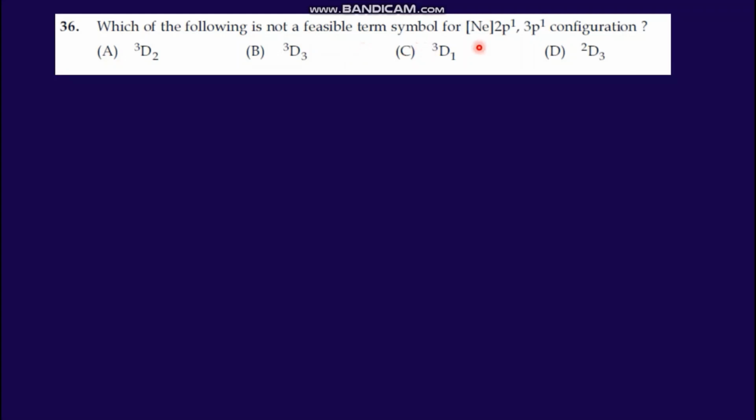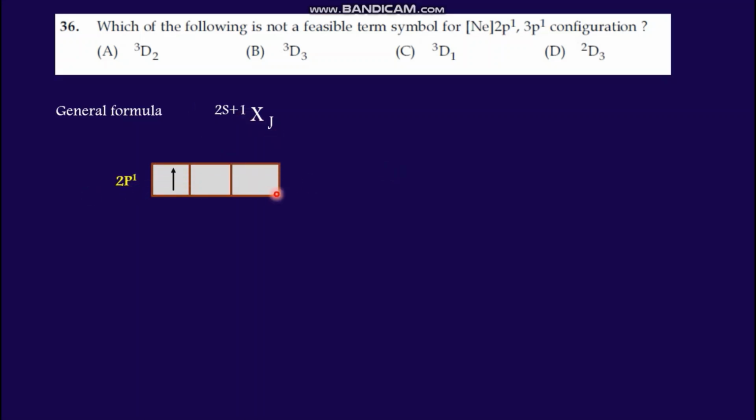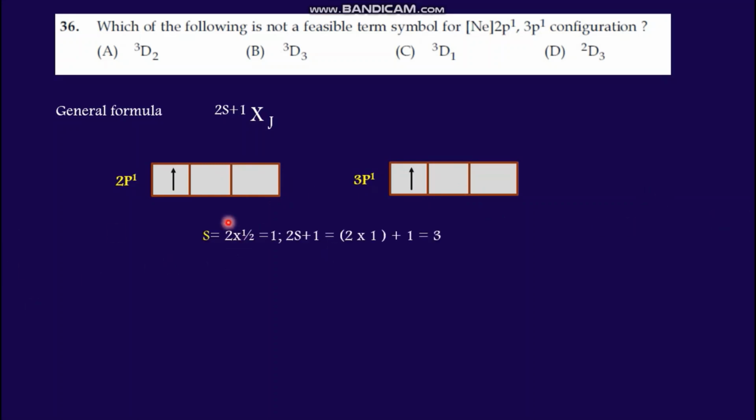Which of the following is not feasible? Term symbol for neon 2p1 3p1. We already did one or two questions from this term symbol. We have a general formula 2S plus 1 L J, and we have 2p1 and also 3p1. Like this we can represent. S means here 2 electrons are there, so 1 by 2 plus 1 by 2, that is 1. 2S plus 1 has the value of 3. Here these 3 have 2S plus 1 value 3. This one doesn't have, so the answer is this.